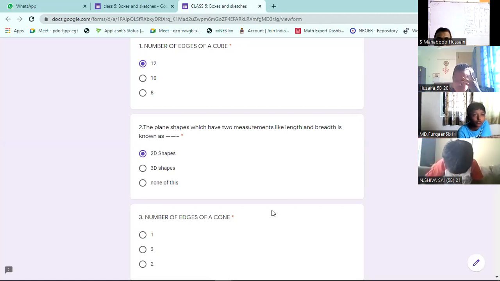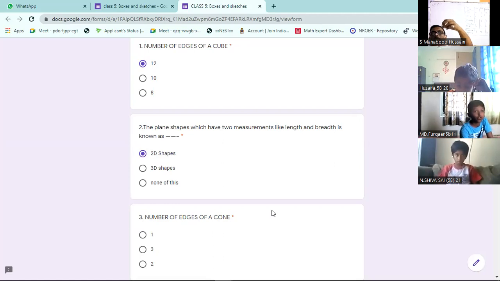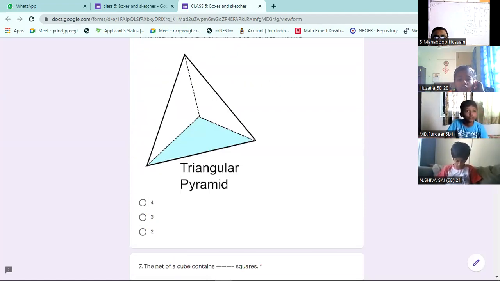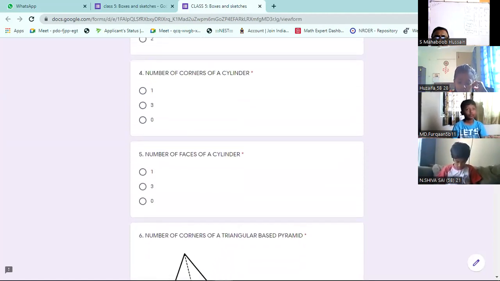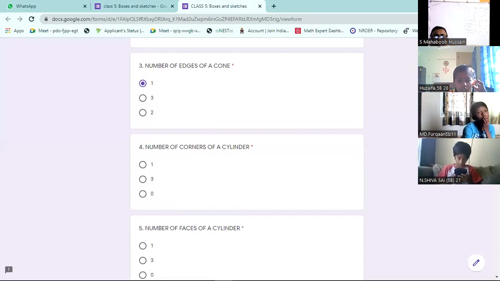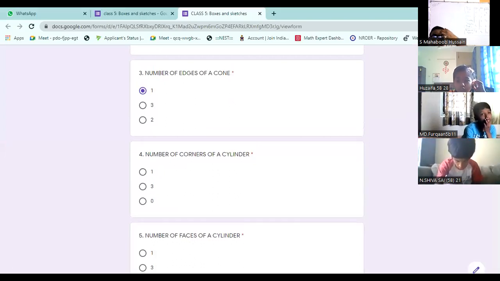Number of edges of a cone. Cone will be having how many edges? 1, sir. In a cone, only the bottom circle, one edge will be there. It is not a straight one, it is a slant one. One edge in the bottom. The information is there on the table, you can use it. Someone is saying the second one is 0. The second one is 2D shapes.